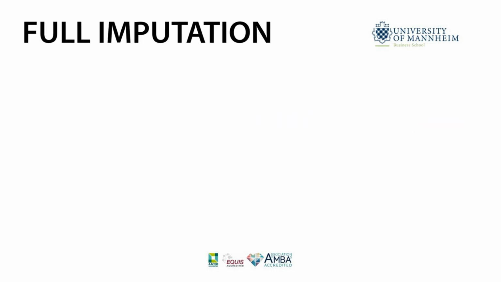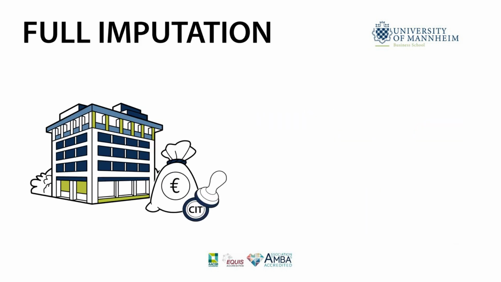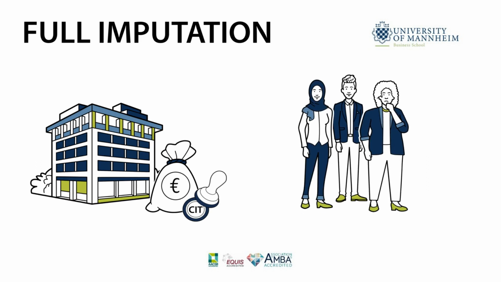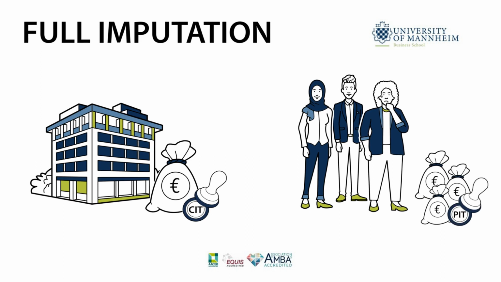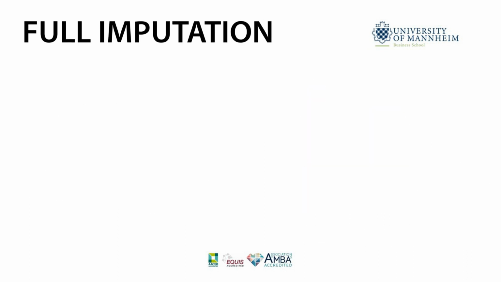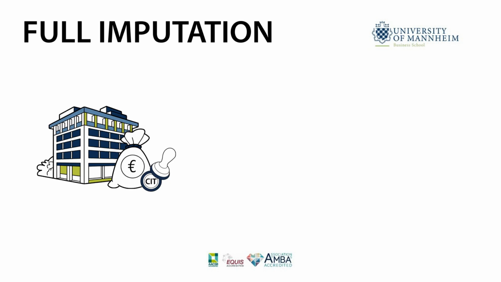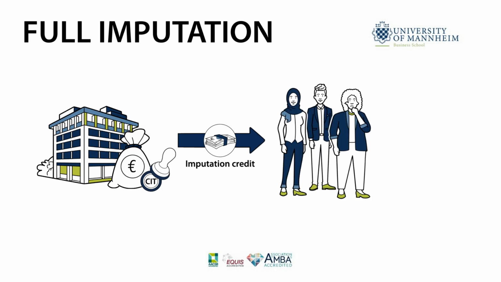Under a full imputation system, profits are first taxed with corporate income tax at the corporate level. At the shareholder level, the distributed profits are taxed as dividend income. In general, the progressive income tax rate applies to the distributed dividends grossed up with an imputation credit. In case of a full imputation system, the imputation credit equals the corporate income tax paid by the corporation. Thus, the taxable income of the shareholder equals the pre-tax profits of the corporation.